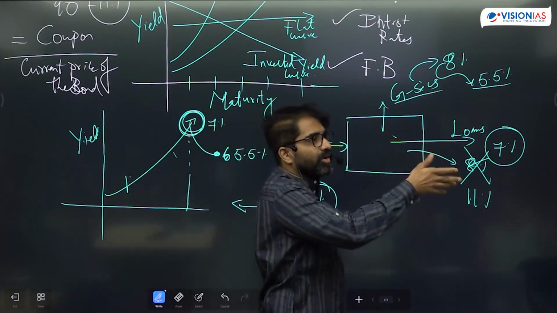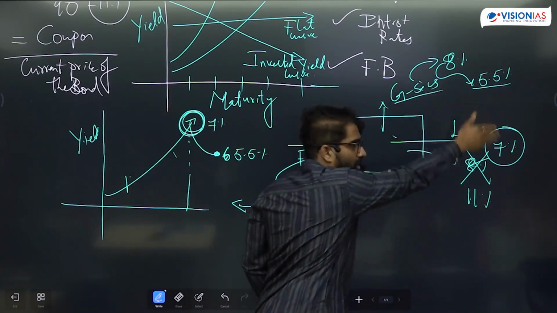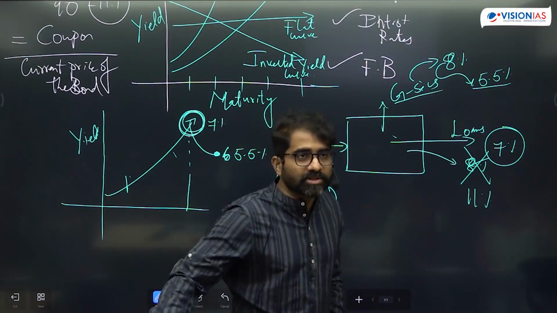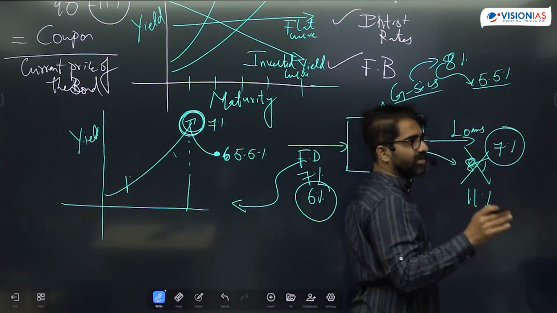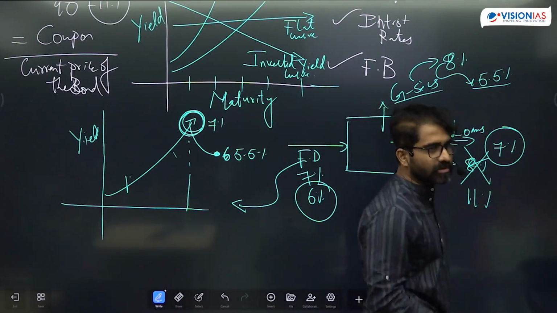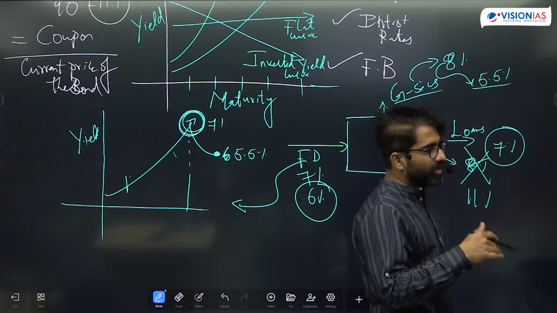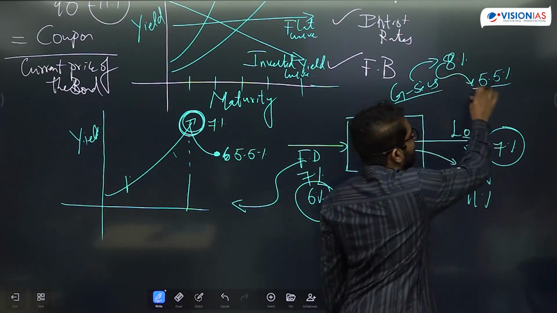If the government is borrowing less, the yields go down. When the government borrows less, and the finance minister says I'll make FD 5.1, it means I'll not borrow much. So what does it indicate? I'm not going to issue much GSEC, and the bonds were giving less yield. Why?